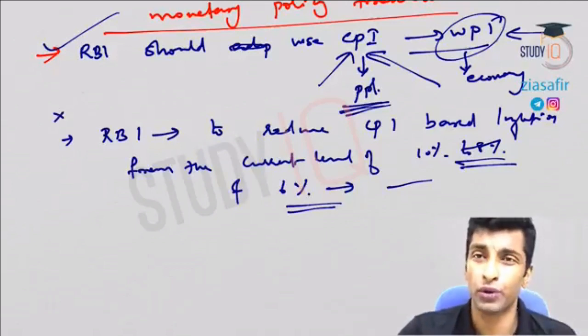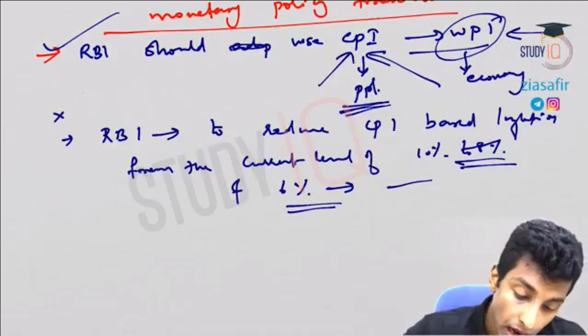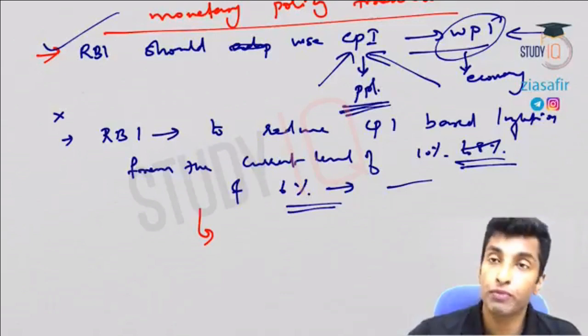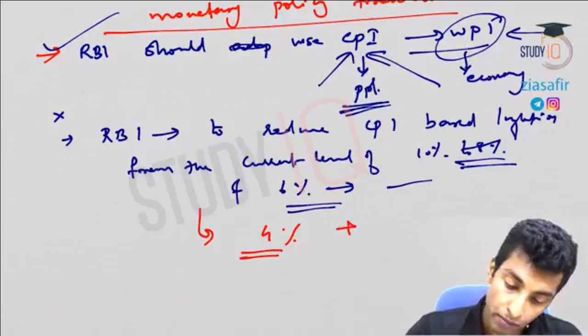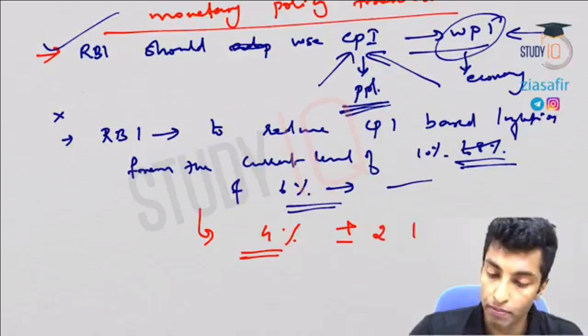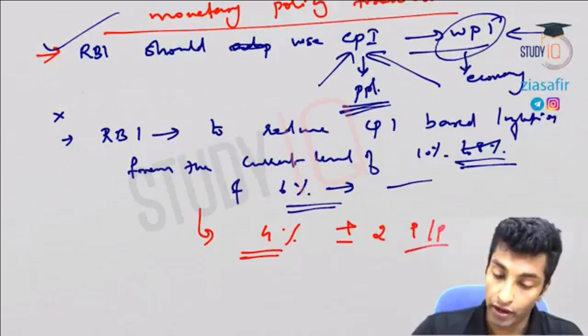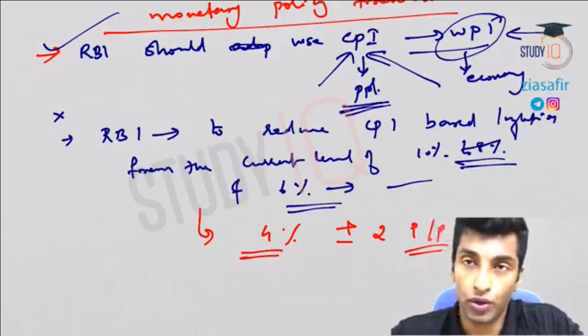This is not important for you at this point of time, but thereafter inflation should be maintained at 4% with a band of plus or minus 2 percentage points. Okay, do you know what a percentage point is?